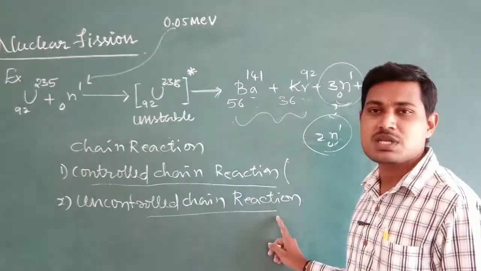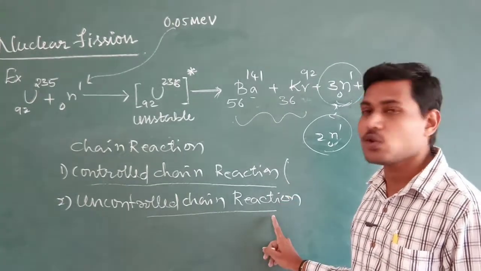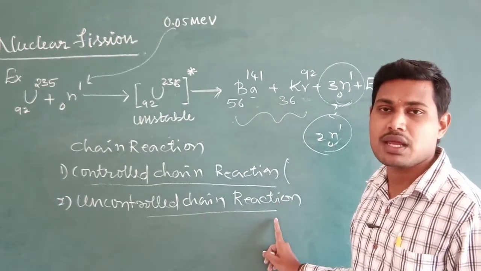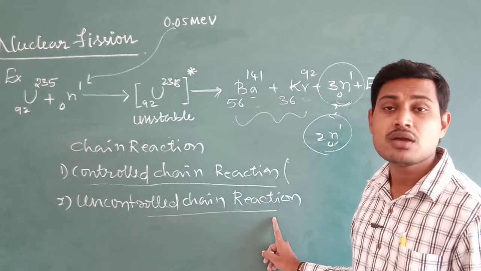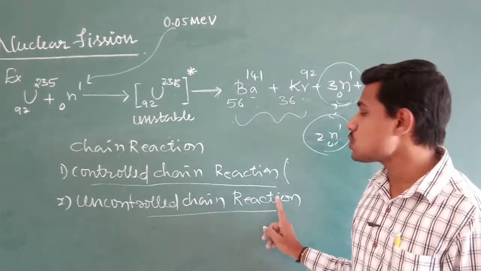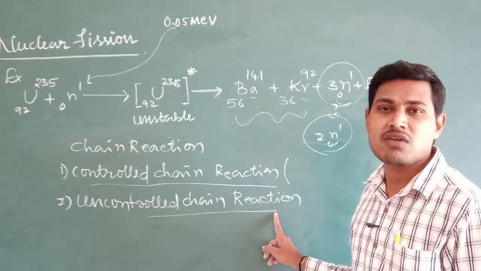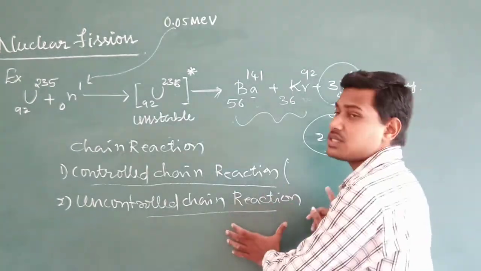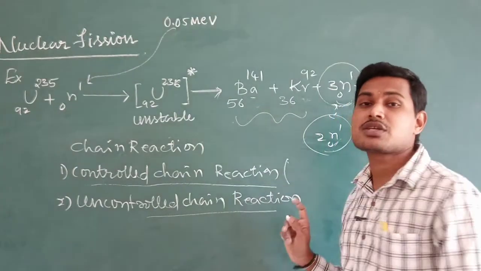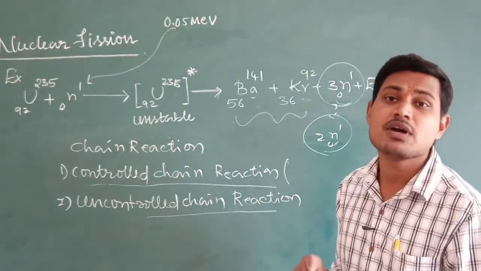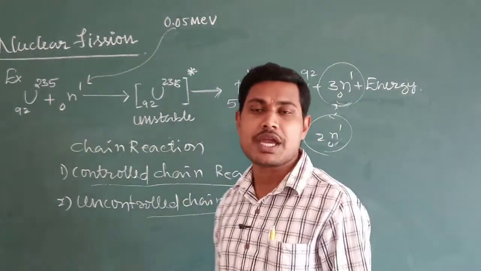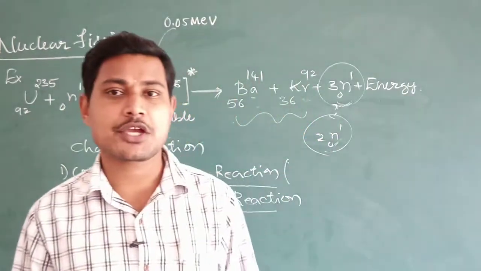Because of this, the number of neutrons produced will be very rapid, causing a very rapid liberation of energy within a short interval of time. So it causes a very violent explosion. This is the process taking place in the case of atom bombs. So this is about the controlled chain reaction and uncontrolled chain reaction.